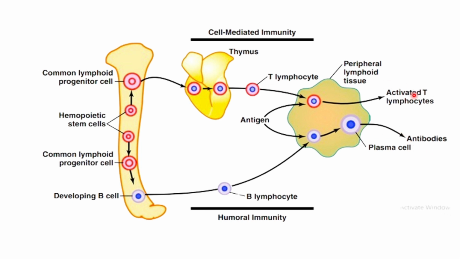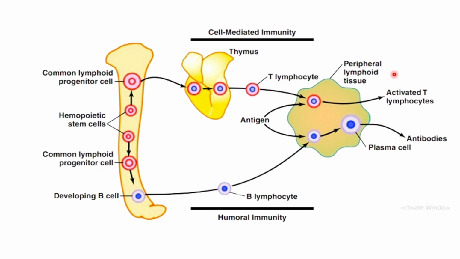So T cell will be converted to an activated lymphocyte, whereas B cell will form antibodies. Okay, so this is the whole mechanism. So down here, B lymphocytes are present, which means this is the mechanism of humoral immunity, whereas this is the mechanism of cell-mediated immunity, because here are the T lymphocytes.